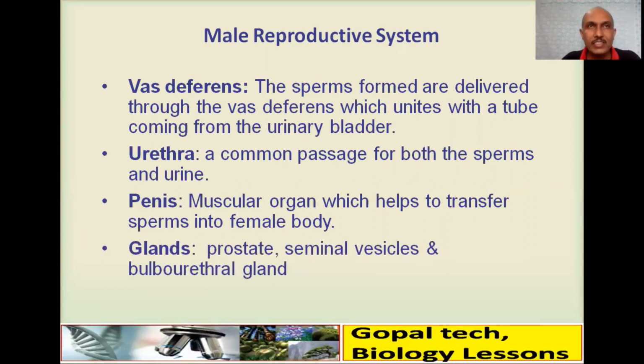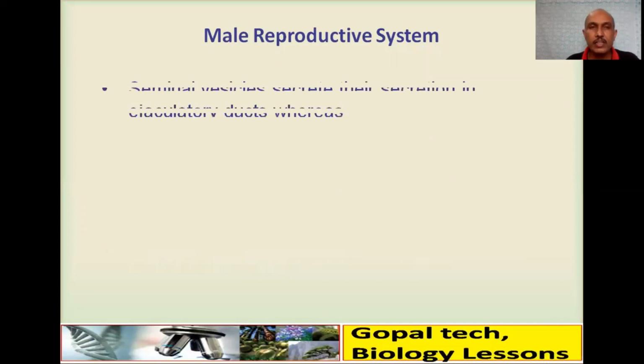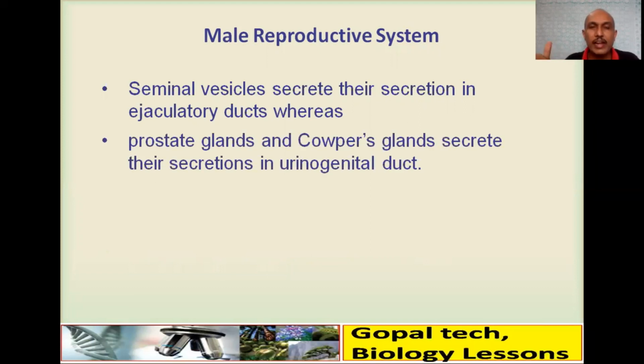So there are glands called the prostate gland, seminal vesicle, and bulbourethral gland. These glands together secrete a liquid that is called semen. The seminal vesicles secrete their secretion into the ejaculatory duct, whereas the prostate gland and bulbourethral gland secrete their secretion into the urethra, the urinogenital tract.